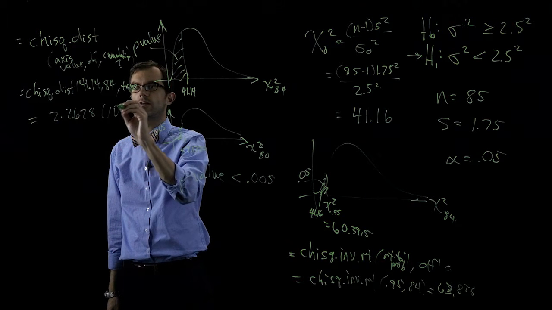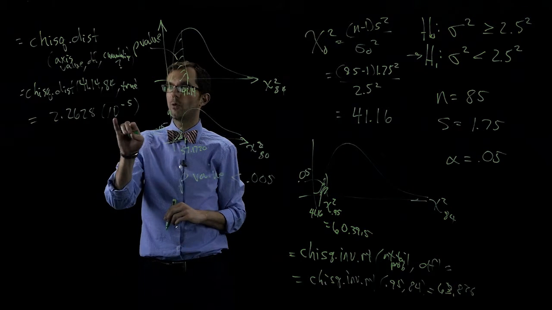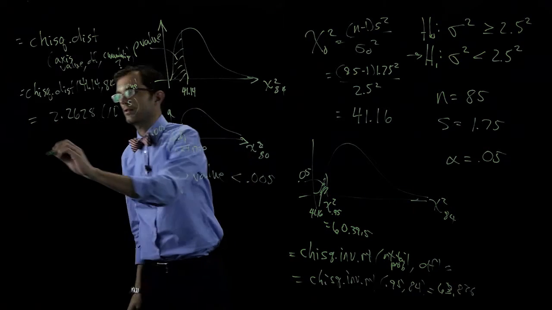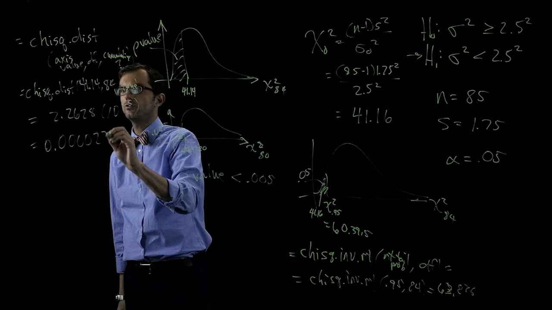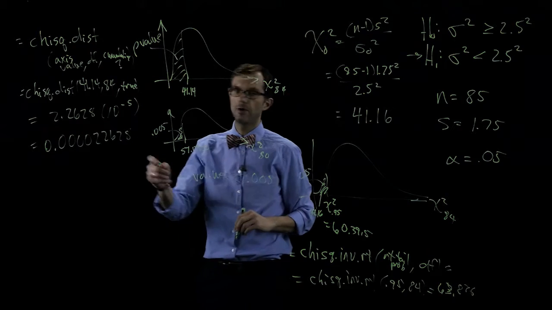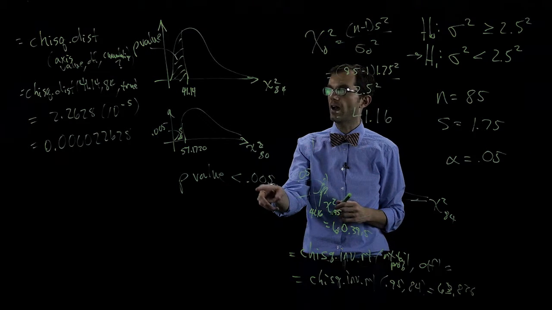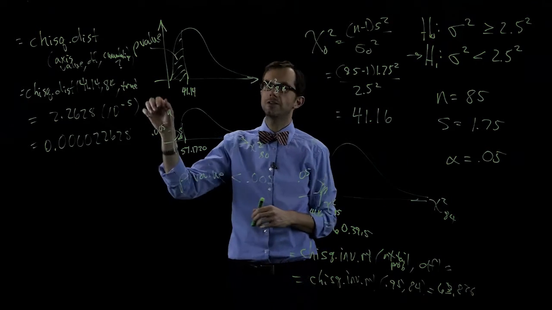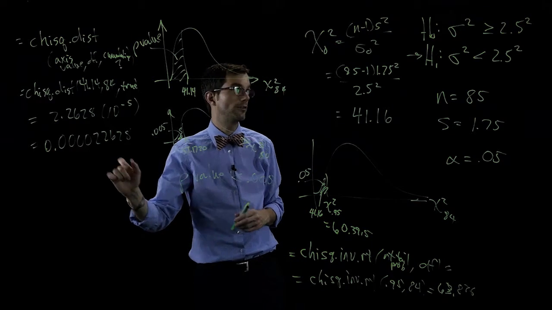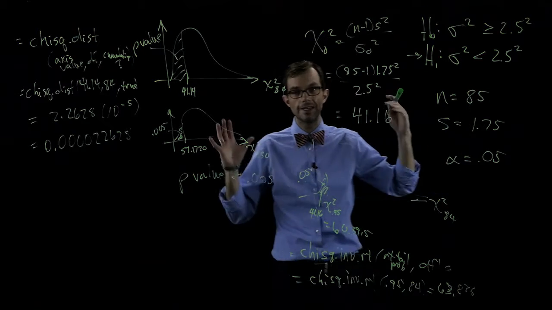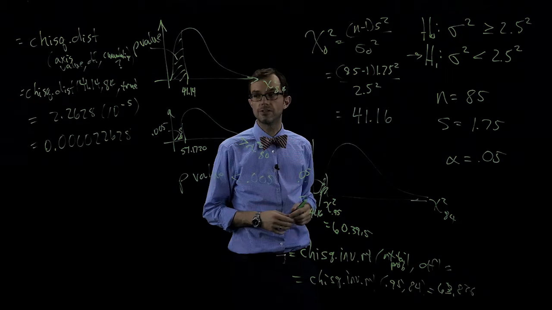2.2628 times 10 to the minus 5. Okay? So that is 4 zeros. Let's just write this out. That is 0.000022628. Okay? Pretty small number. It's indeed smaller than 0.005. Okay? Much smaller than any alpha we would ever choose. We're going to reject the null if the p-value is this small. And we're going to conclude that the variability of waiting time did indeed decrease with the changes that we implemented.